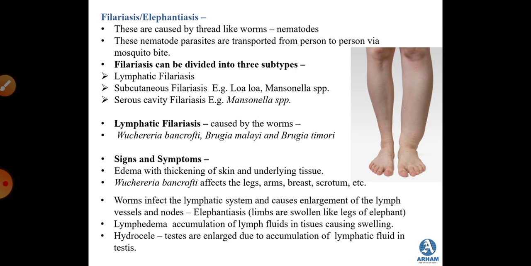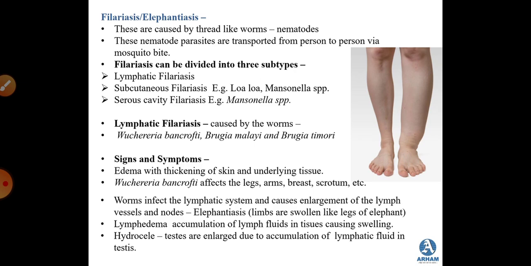Filariasis can be divided into three subtypes. First is lymphatic filariasis, then subcutaneous filariasis, which is caused by two organisms: the first one is Loa loa and the second one is Mansonella species. And then there is serous cavity filariasis, that means the serous cavity of the abdomen, which is also caused by Mansonella species.